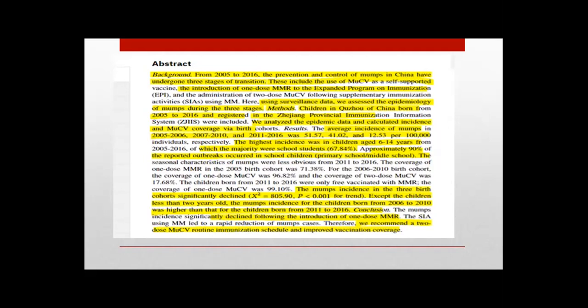The mumps incidence for children born from 2006 to 2010 was higher than that for children born from 2011 to 2016. The study concluded that the mumps incidence significantly declined following the introduction of one dose of MMR, and that supplementary immunization led to rapid reduction of mumps cases. Therefore, they recommend a two-dose vaccine routine immunization schedule and improved vaccination coverage in order to reduce the incidence of mumps cases.